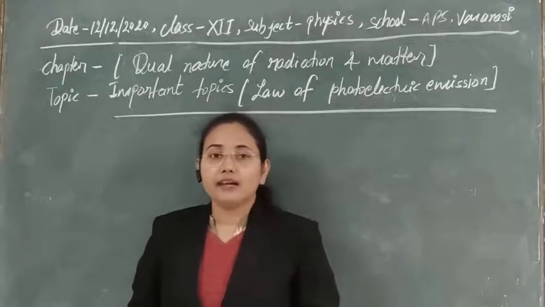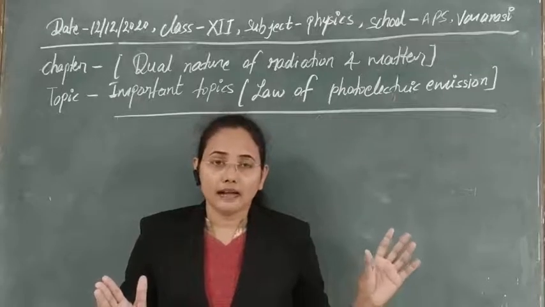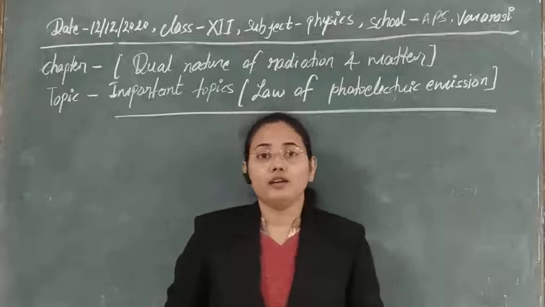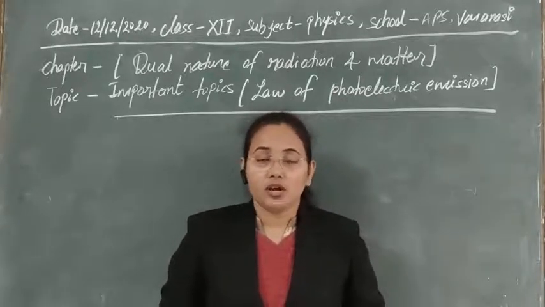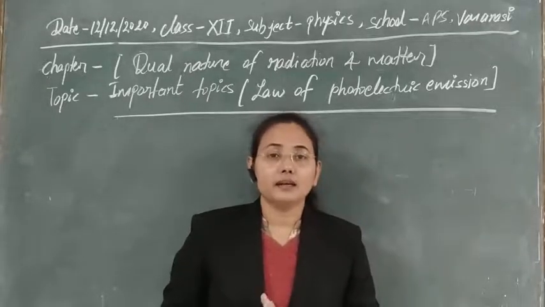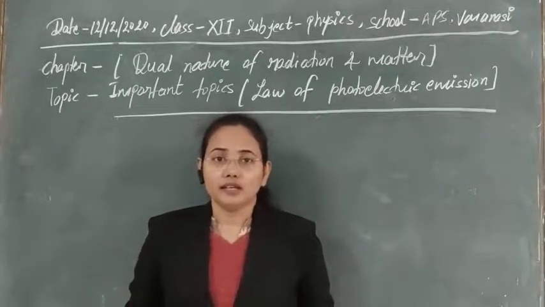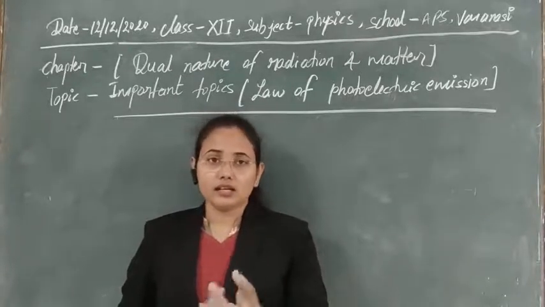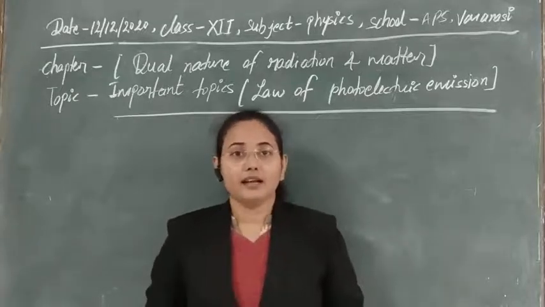Planck's idea was that light is made up of a large number of particles, and those particles are known as photons, or quanta. One photon or one quantum has energy h nu, and he told us that the energy is always in integral multiples. Obviously, if one quantum has energy h nu, then if there are two quanta in light, the energy will be equal to 2 h nu. So this is the integral way, no fractional energy in electromagnetic radiation.